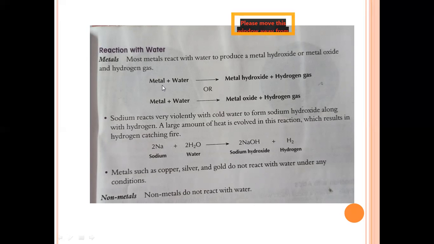That is, a metal on reaction with water produces metal hydroxide or metal oxide, and it always releases hydrogen gas. Non-metals usually do not react with water. And also gold, silver, copper are metals which do not react with water.